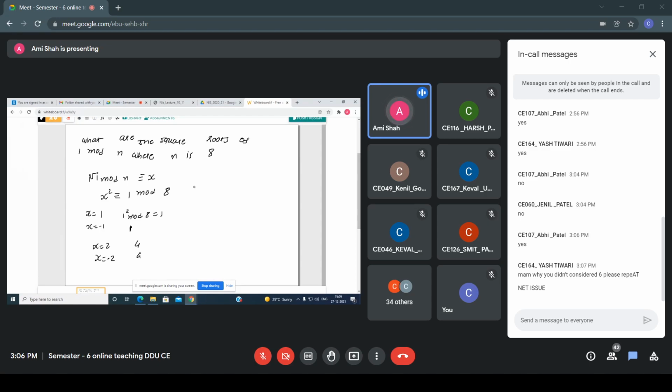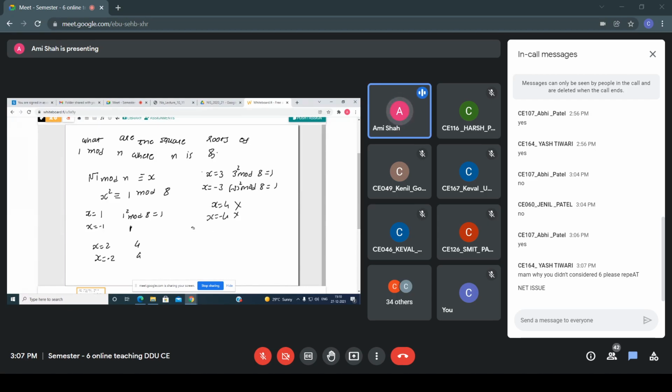Okay, I am showing you the different scenarios. If I take x equals 3, then 3 square mod 8 gives 1, so 3 is included. For x equals minus 3, again I get 1. For x equals 4, it is not taken because it is not equal to 1.